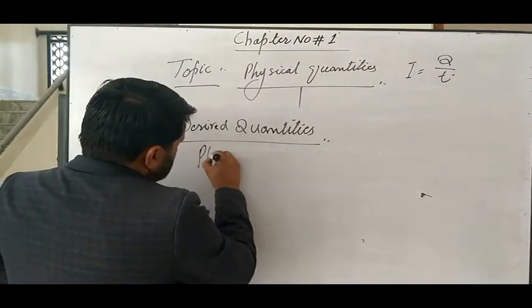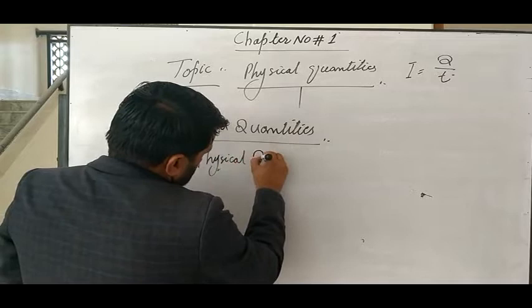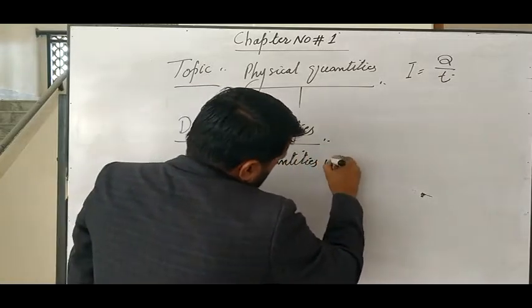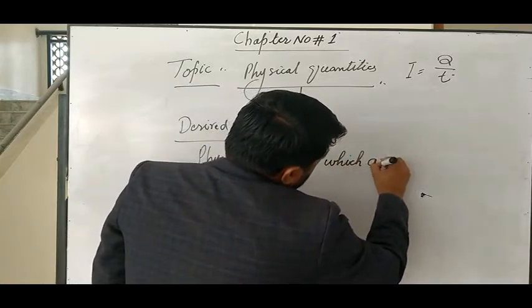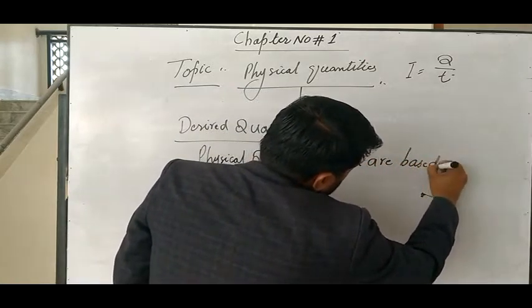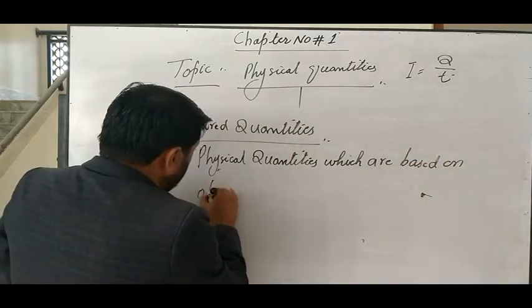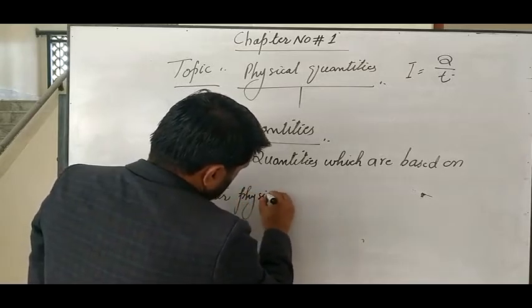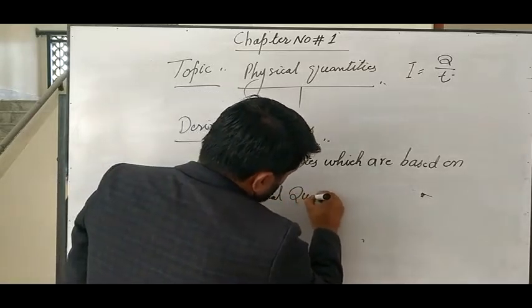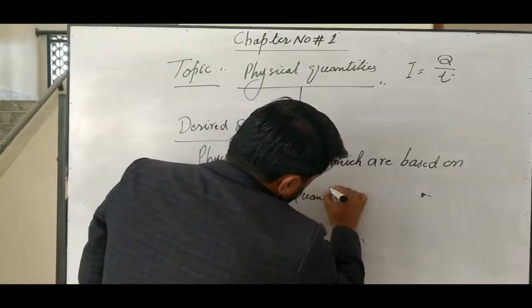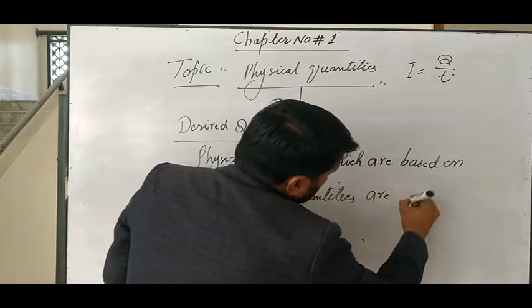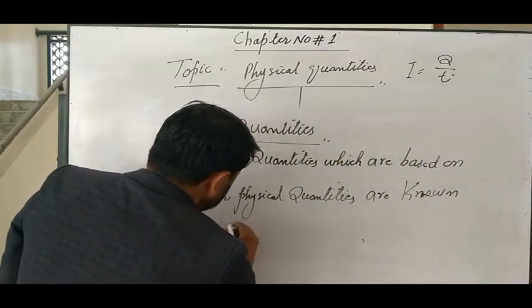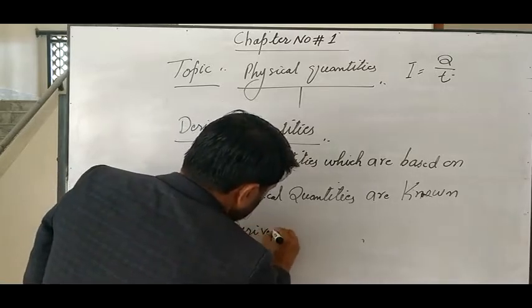Physical quantities which are based on other physical quantities are known as derived quantities.